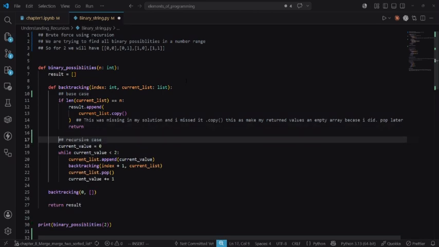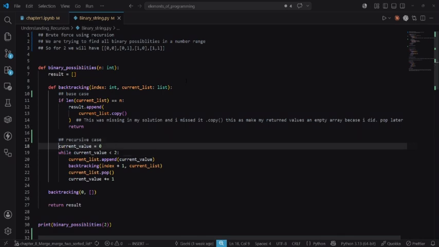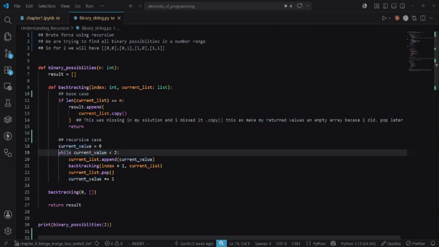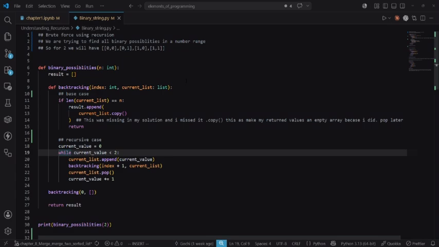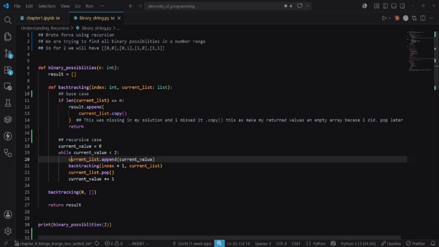This is where we do our function manipulation that would help us, because what recursion does in a nutshell is break a problem down into smaller instances of that problem and then call it again. We'll see this in other problems as we develop this skill, being able to look at a problem and see that it's a recursion problem just by looking at it, and then being able to see how we manipulate it to get the solution. So we set a current value as 0, and then we say while that current value is less than 2, what do we want to do?